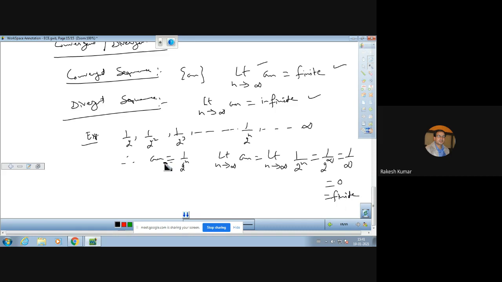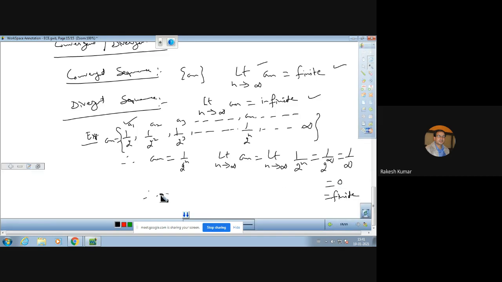So we see that the limit of this sequence, this is the sequence we have, whose first number is 1 by 2, that is a1, a2, a3, and this is an. And the limit of this sequence comes out to be a finite number.